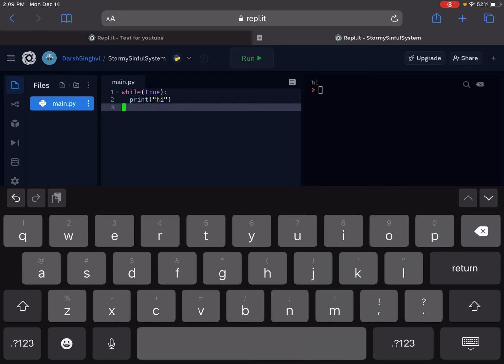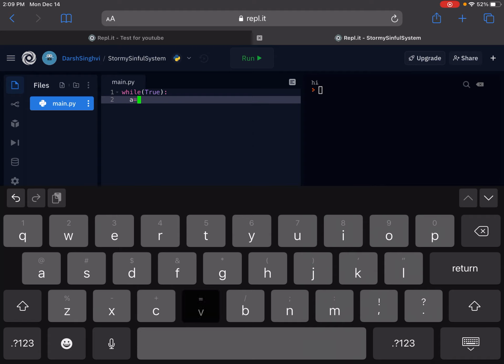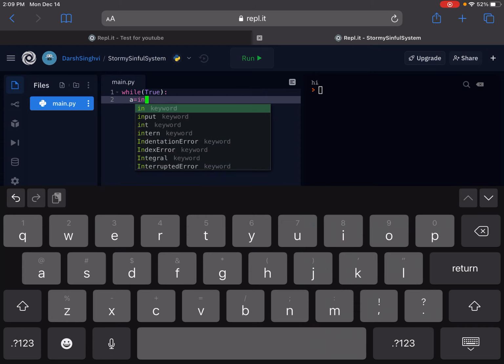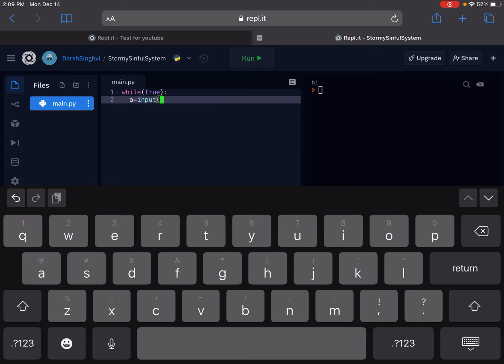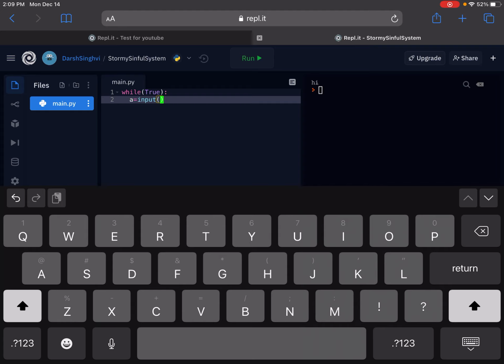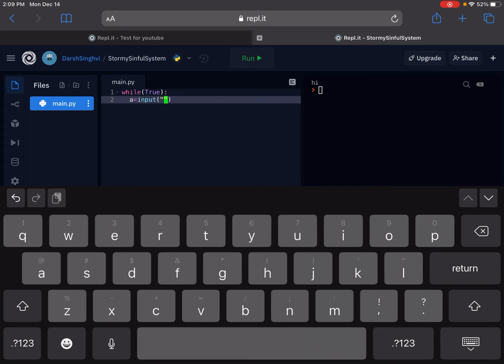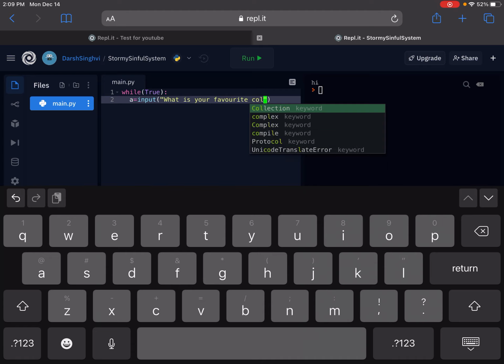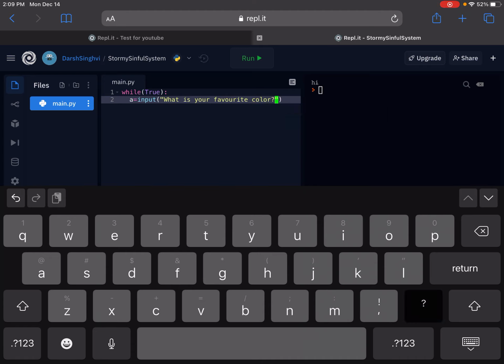Now I'll be telling you guys how to take input from the user. I'm gonna keep that in here so it'll keep on going. Okay, so now, A equals input, and then ask, what is your favorite color? Okay, you do that.